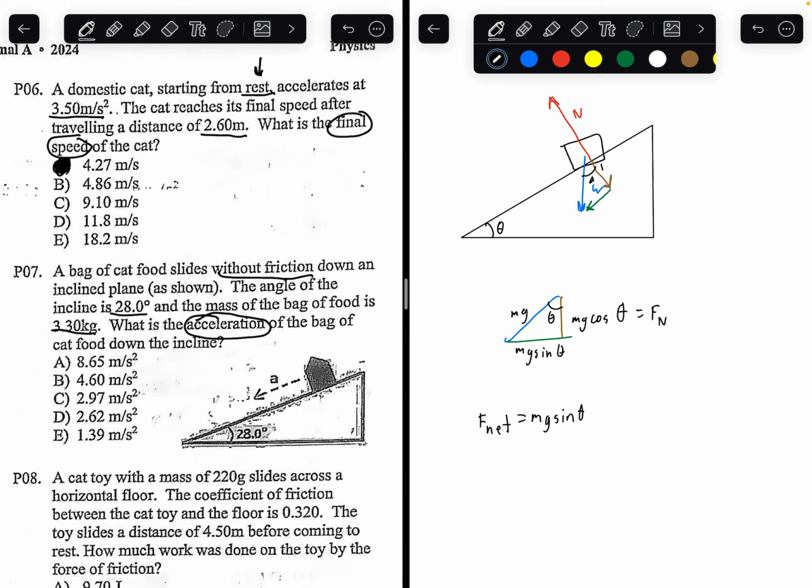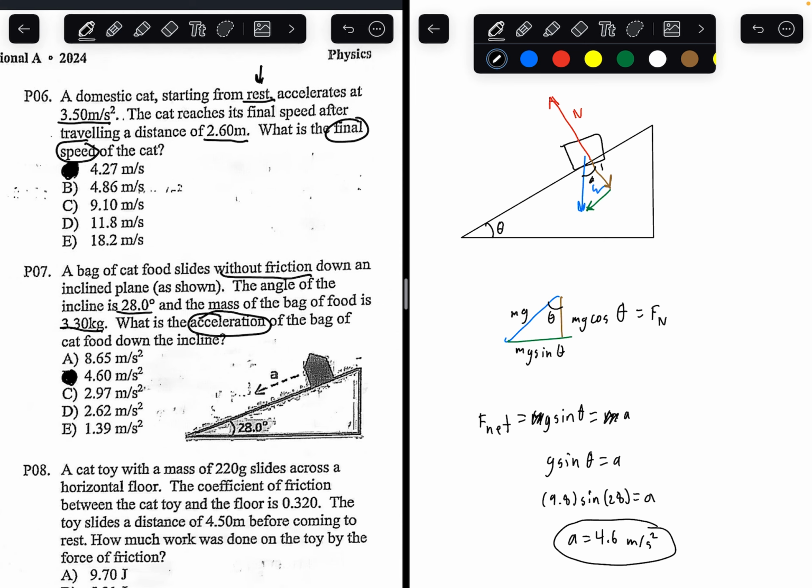But how does that help us find acceleration? We know net force is also equal to mass times acceleration. That's Newton's second law. So we can divide both sides by mass. We're going to get g sine theta equals acceleration. We know g is equal to 9.8 and theta was 28 degrees. So plugging that into a calculator, you can get acceleration equals 4.6 meters per second squared. So the answer to this question is going to be B, 4.6 meters per second squared.